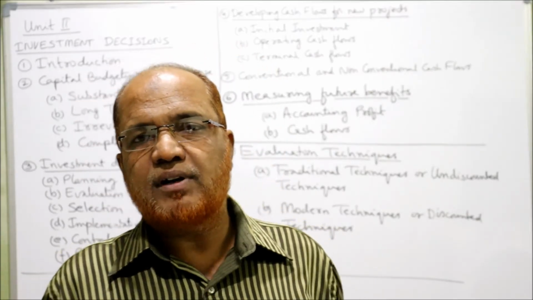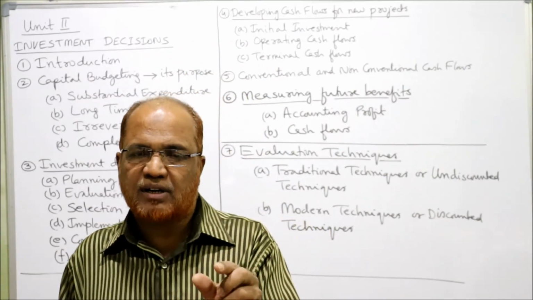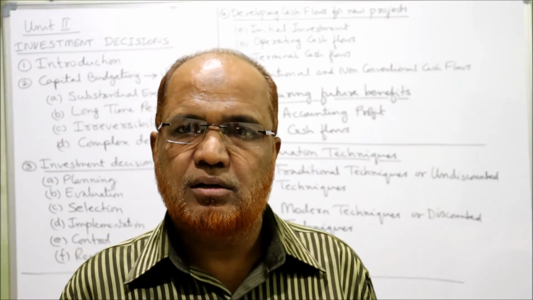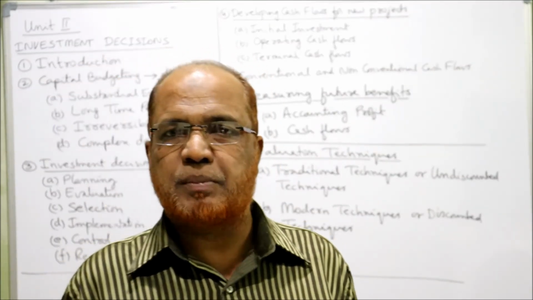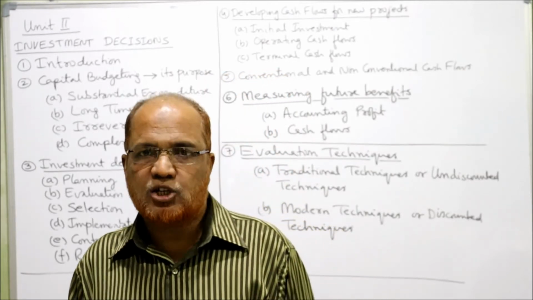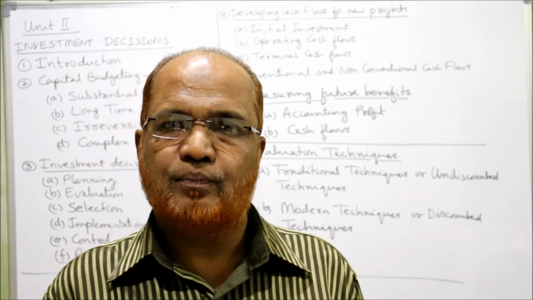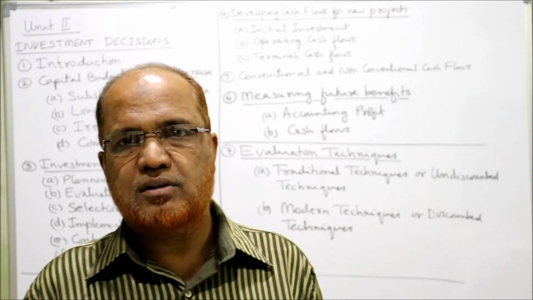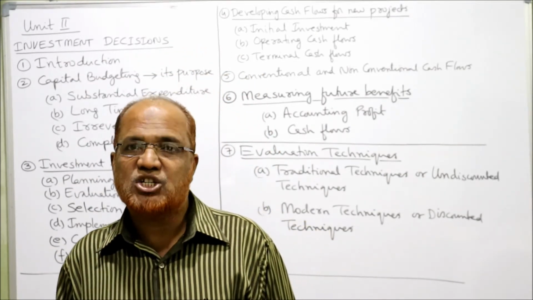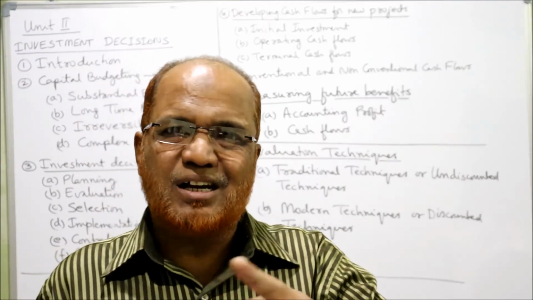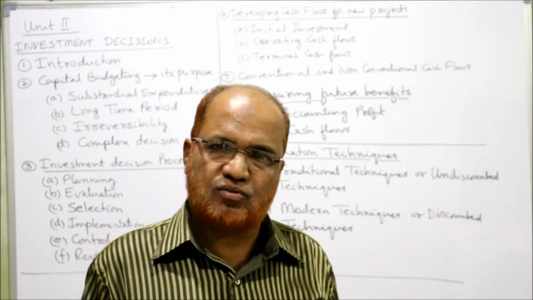The accounting profit is the net profit, profit after tax, which we get in the profit and loss account. After charging all expenses, we get net profit. That net profit after charging tax also is called accounting profit. The second is cash flow. Now, what is the difference between accounting profit and cash flow?